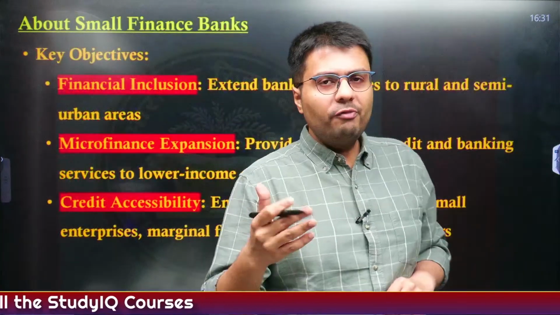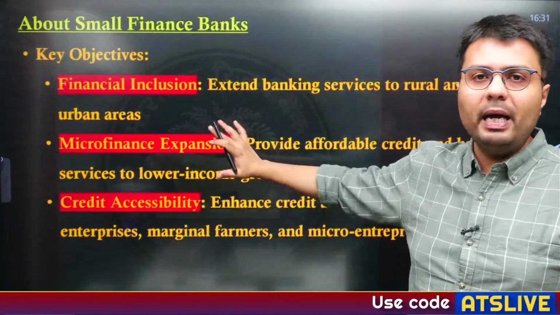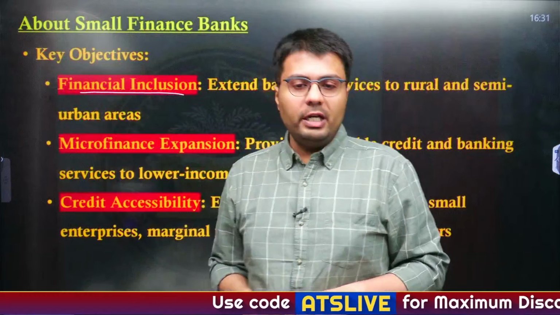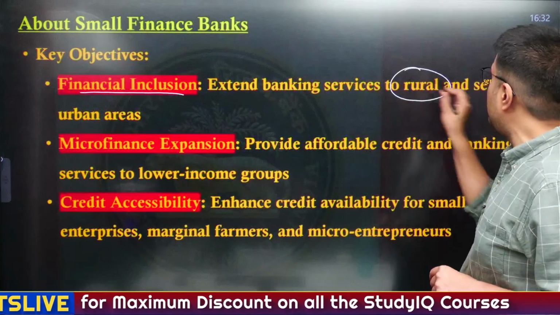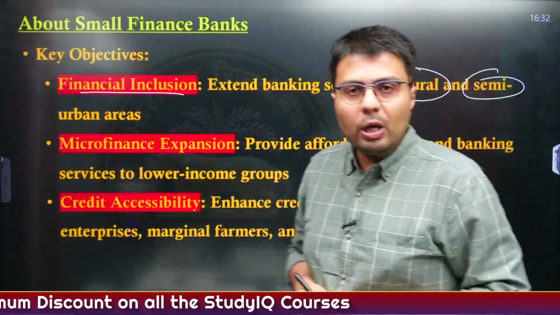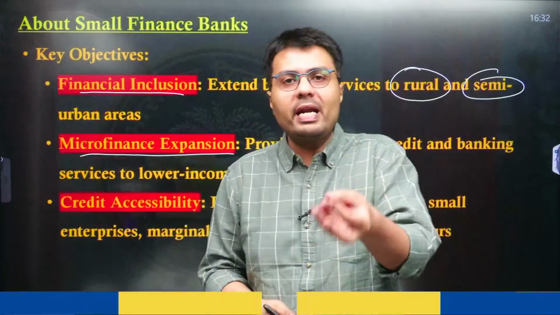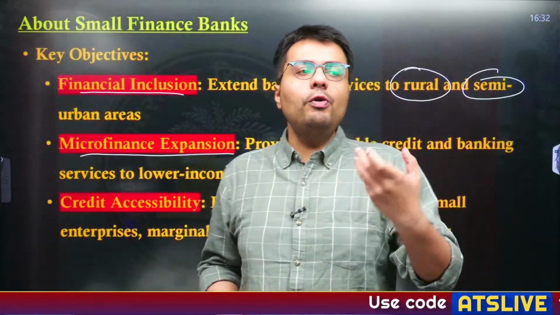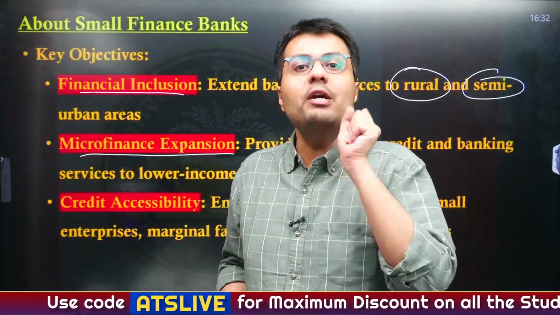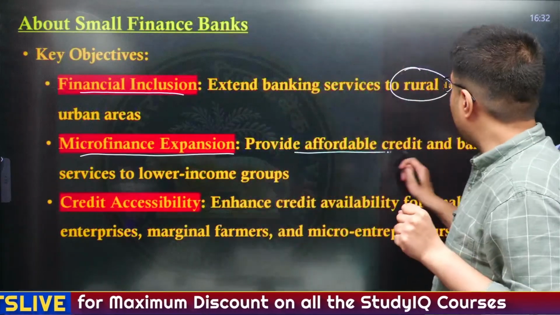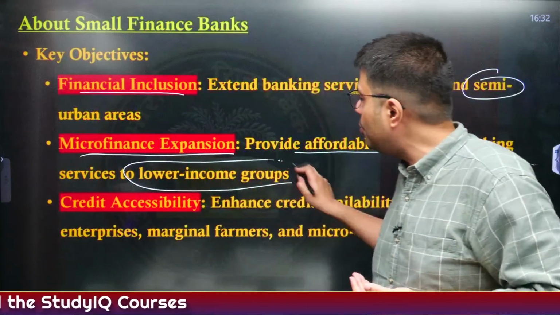Now first, a few objectives. Why have small finance banks been set up, right? First, small finance banks have been set up to ensure financial inclusion, so that banking services in India are available to people living in rural areas, and people living in small or semi-urban areas. Similarly, it also wants to expand microfinance. What is microfinance? Suppose you go and take loans from the banks for a few thousands of rupees, that is an example of microfinance, right? And it provides affordable credit at a lesser interest and banking services, especially to people belonging to lower income groups.